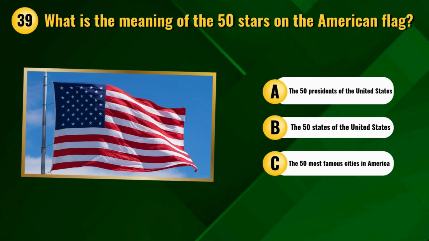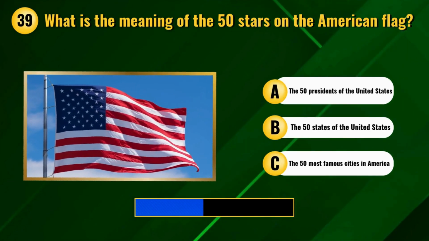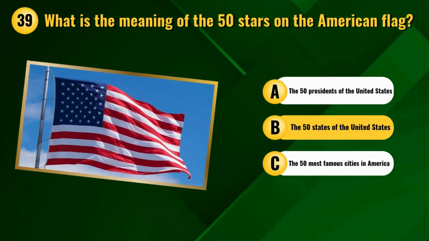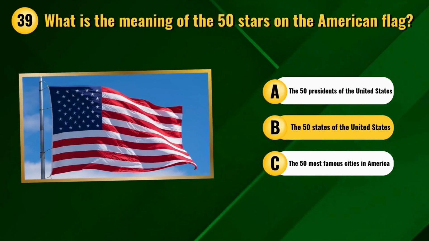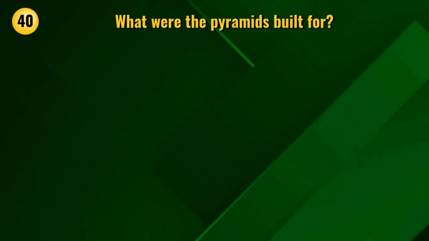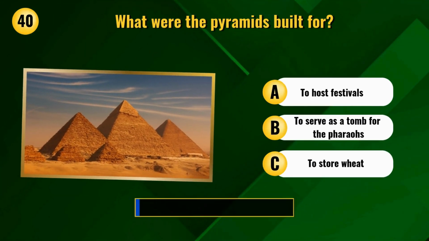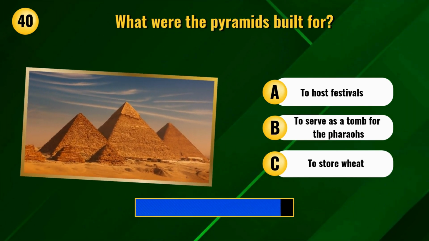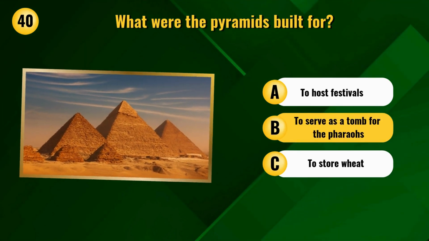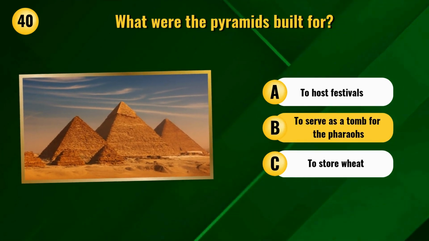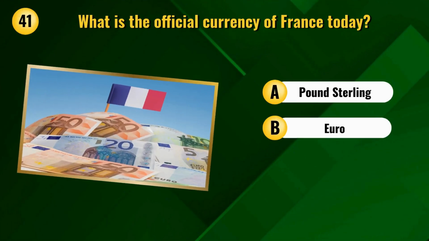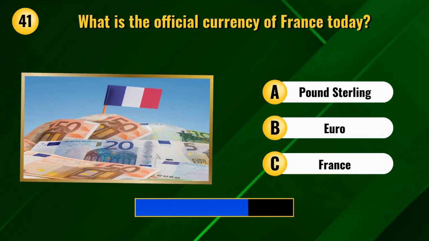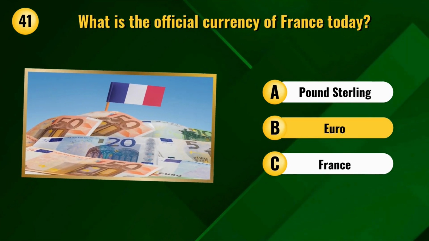What is the meaning of the 50 stars on the American flag? The 50 states of the United States. What were the pyramids built for? To serve as a tomb for the pharaohs. What is the official currency of France today? Euro.